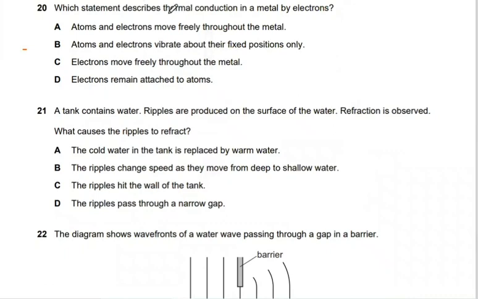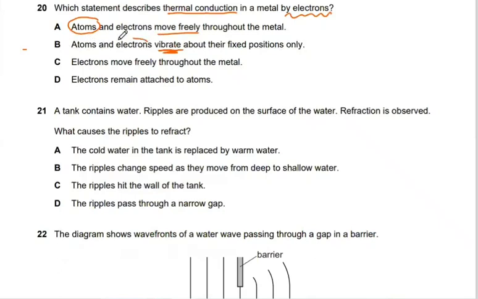Which statement describes thermal conduction in a metal? By electrons. Atoms and electrons move freely throughout the metal. That's not correct. The atoms, they don't, right? Part B. Atoms and electrons vibrate.